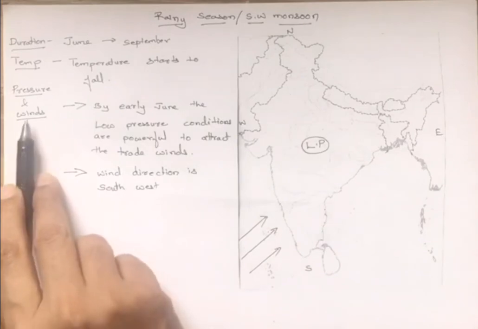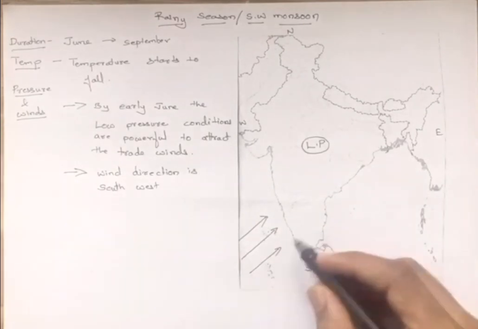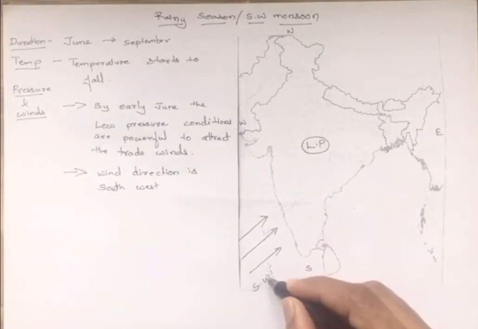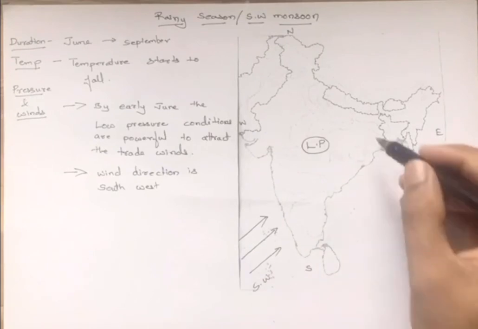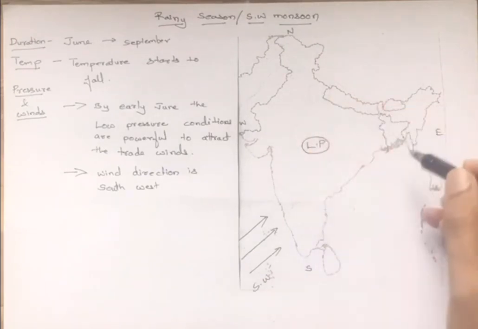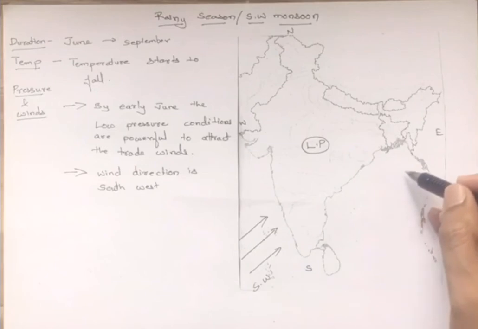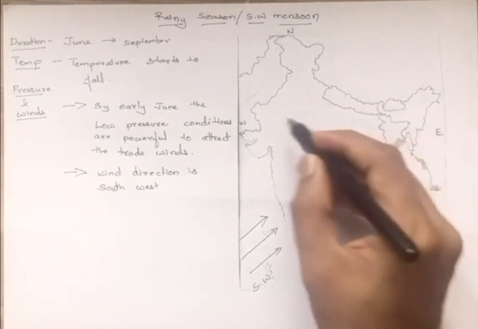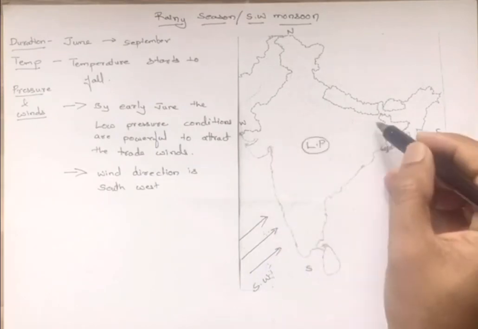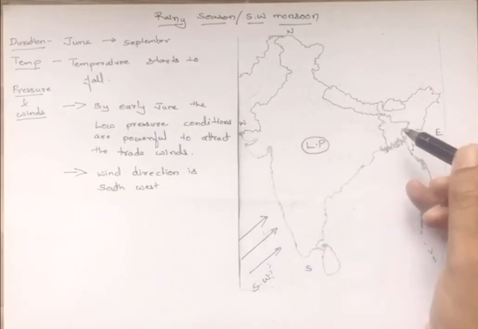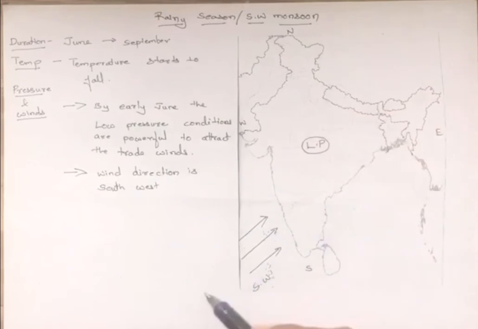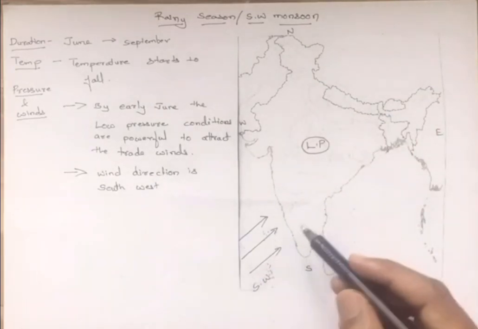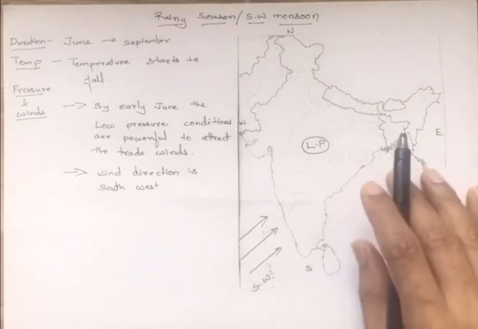When you talk about wind direction, it is always southwest, except in the Ganga plain, where the Bay of Bengal branch is from east to west. So only here you find that the direction is from east to west, whereas the direction of the winds is southwest throughout this season.